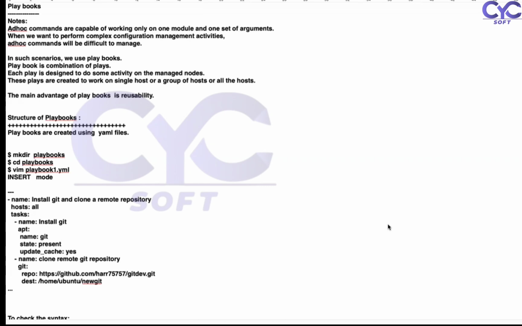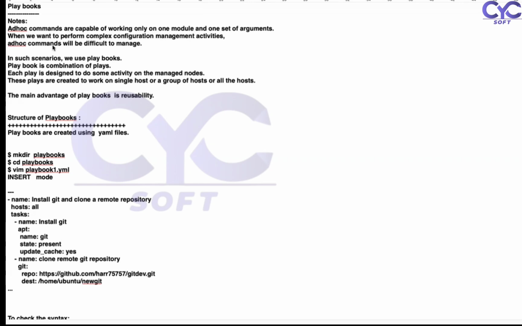Today my intention is to go with very short notes, because I want to practice well in the next coming sessions. So basically, what are playbooks? Playbooks build on the ad hoc process. See here, ad hoc commands are not capable of working with one module or a set of modules. Previously we discussed single modules with a number of arguments.